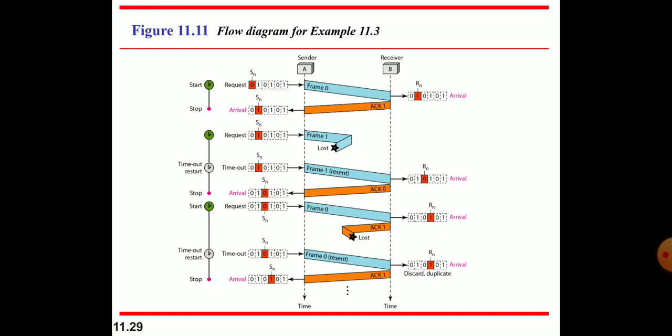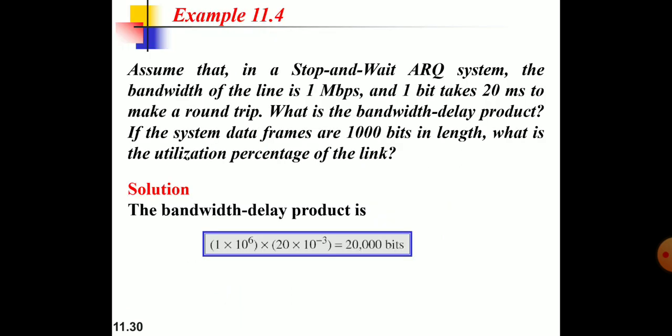Next we send frame 0, and in this case the frame reaches the receiver, but somehow the acknowledgement cannot be sent to the sender. Then after the timeout, it will resend frame 0, and then we get the acknowledgement. This is the stop and wait ARQ.